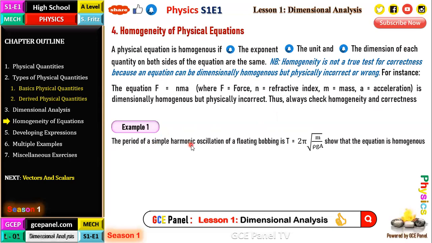Example 1: the period of a simple harmonic oscillation of a floating bobbin is T equals 2 pi root of M on rho G A. Show that the equation is homogeneous. So this is the equation of a simple harmonic oscillation of a floating bobbin that relates the period to its mass, density, gravity, and surface area. So we want to show that this equation is homogeneous. M here is the mass, T is the period, G is gravity, A is area, and rho is density. This was taken from 2010 paper 2 question number 1.